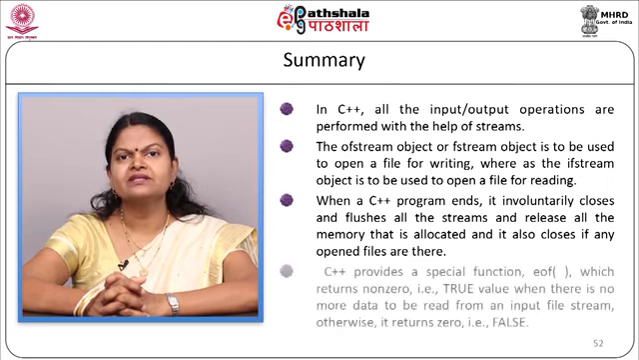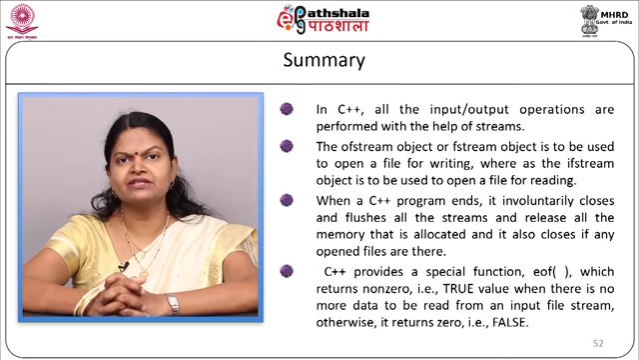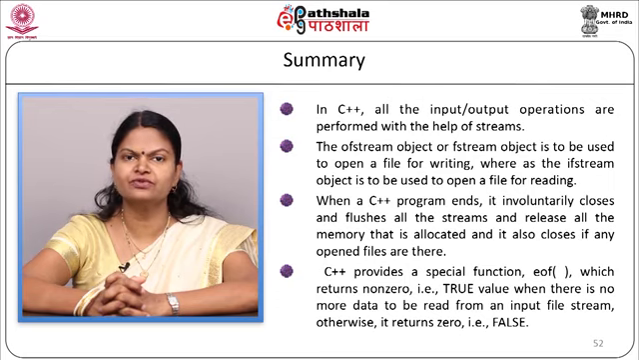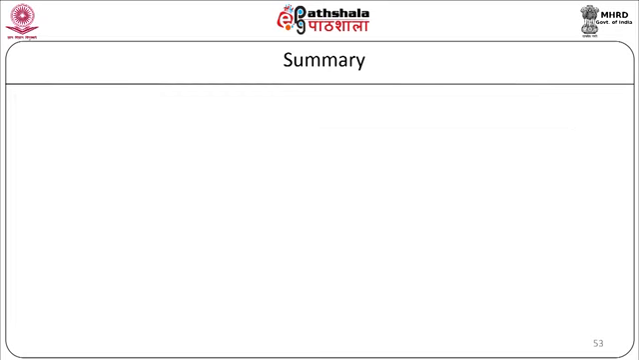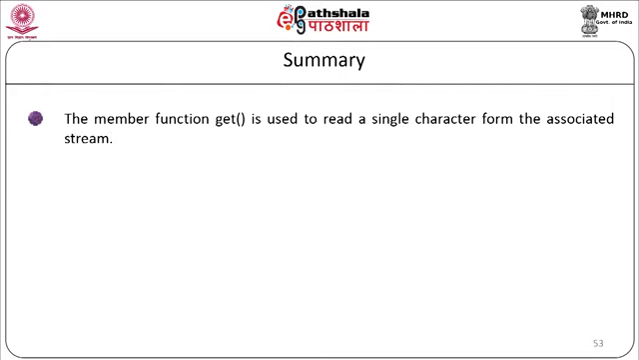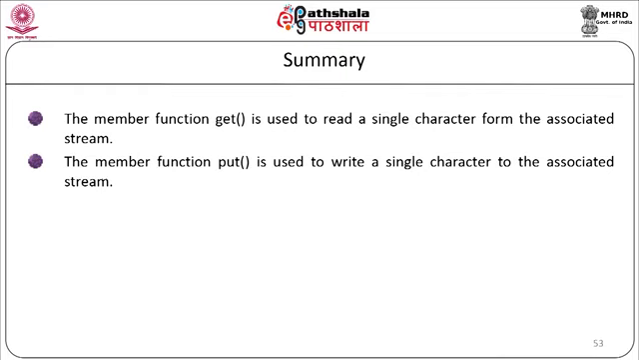In C++, the special function end of file is given, which will return a non-zero value, that is a true value, if the end of file is reached. Otherwise, it will return 0, which is basically the false value. The member function get is used to read a single character from the associated stream. The member function put is used to write a single character to the associated stream.